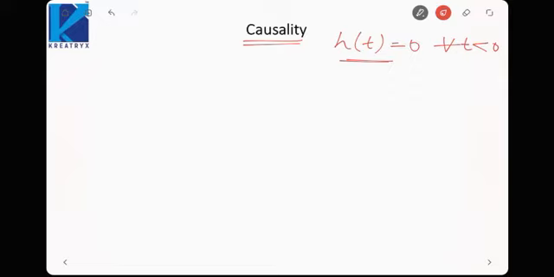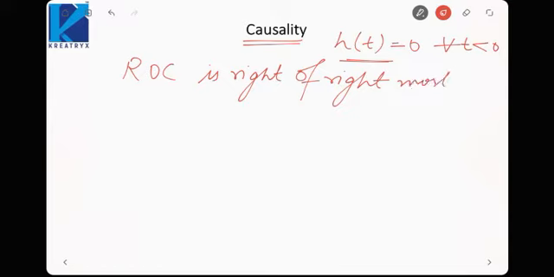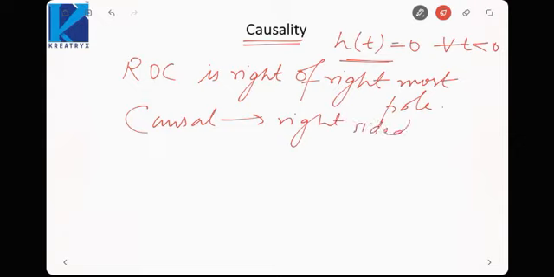We will say it is causal when H(s) is right sided, or when the ROC is right of the rightmost pole. Causal signals are always right sided, and when we studied ROC in the last lecture, I told you a right sided signal has an ROC which is right of the rightmost pole. Since causal signals are right sided, the ROC must be right of the rightmost pole.